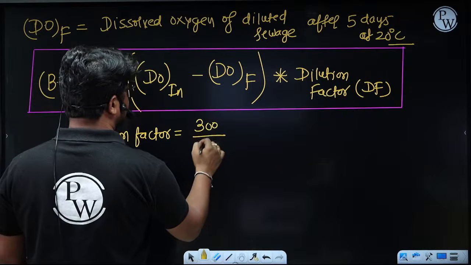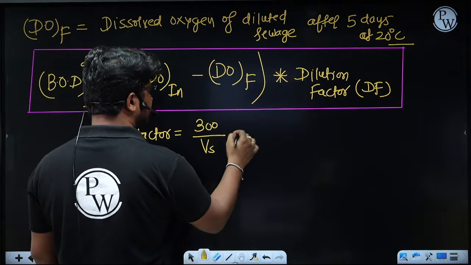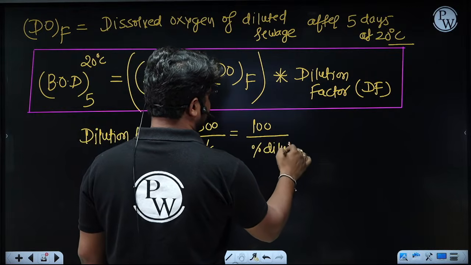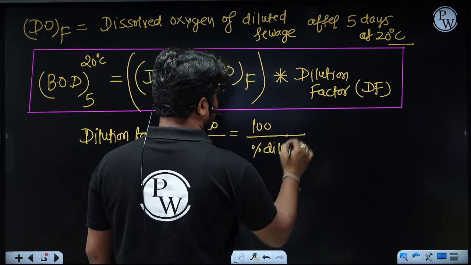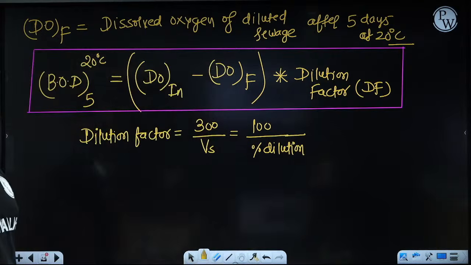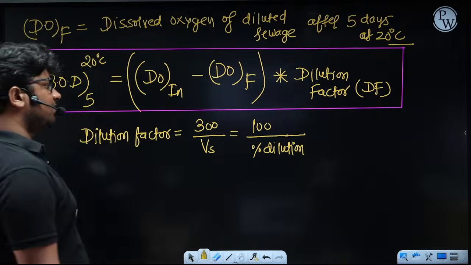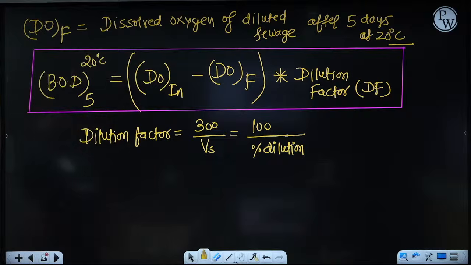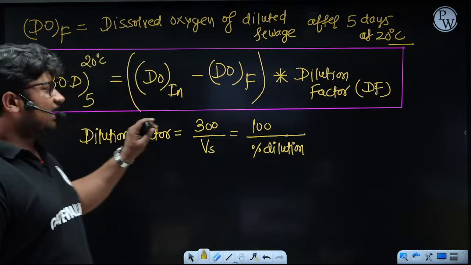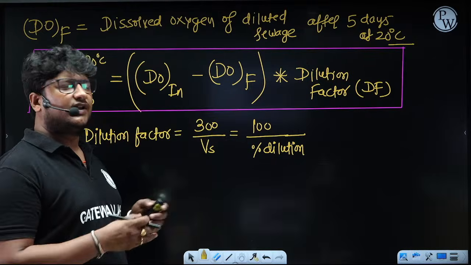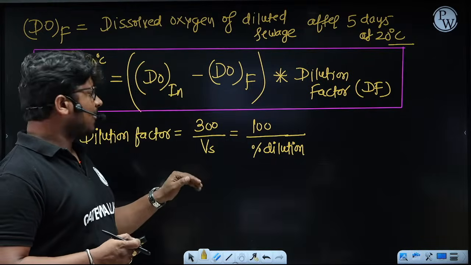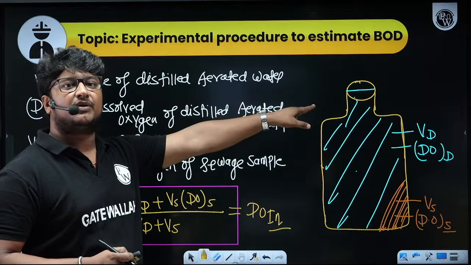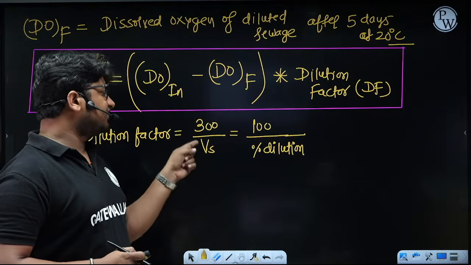Now, when it comes to dilution factor, it is 300 divided by Vs, which is equal to 100 divided by percentage dilution. So what is the basic meaning of dilution factor? Final volume upon initial volume. Initially the volume of the sample is Vs. After dilution it becomes 300, because 300 is the volume of the BOD bottle. That's why I'm writing 300 divided by Vs.